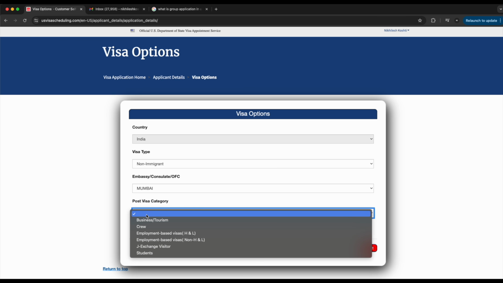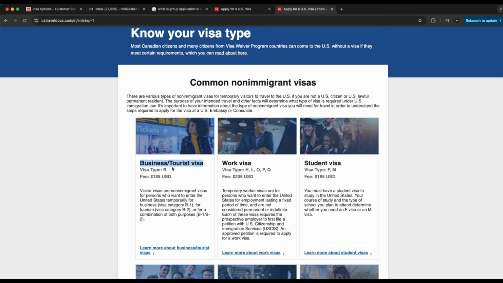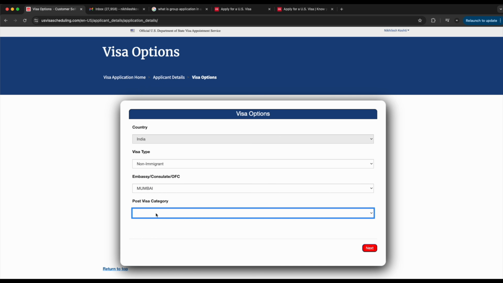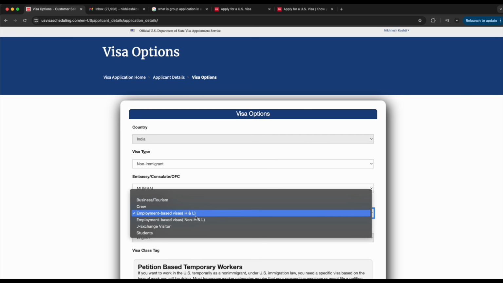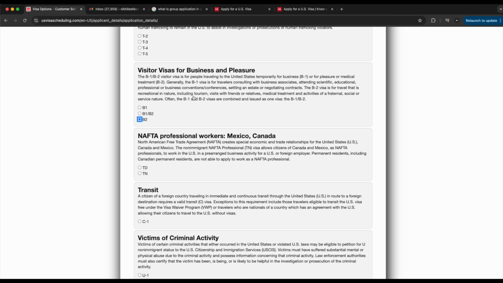What category you are applying for? Normally, if you are applying for tourism, it would be B2 category, like the class B category. Yep, business tourist visa is B category. I just wanted to show you. So it's B category. Let's click on business tourism. This one is employee based transfer, like L1 or H1 visa, and then student, and then different kinds of visas are there. We'll click on business travel, that is recreation in nature including tourism.